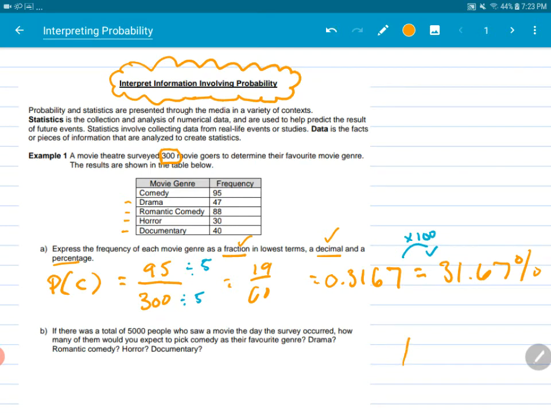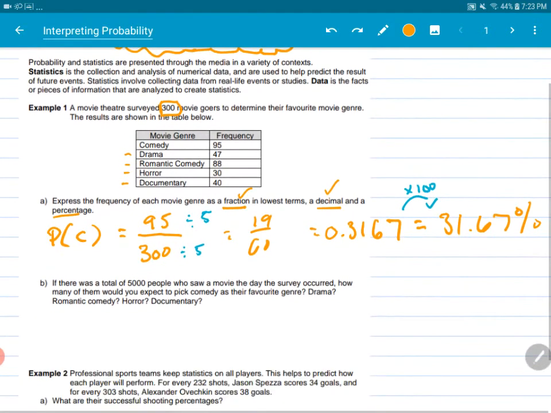So the next question says, if there was a total of 5,000 people instead of 300 who saw a movie the day the survey occurred, how many of them would you expect to pick comedy as their favorite genre? How many would pick drama, rom-com, horror, documentary? So now that we know that there's a 31.67% chance, or 0.3167, it's really easy to take that number that you got and apply it to a different number.